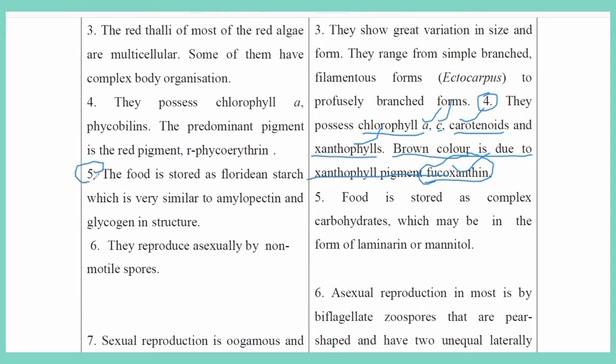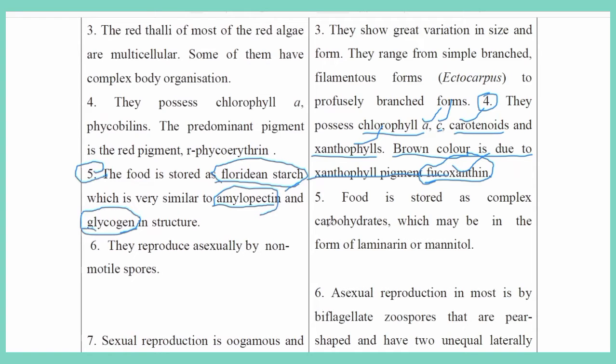Let us go to the fifth point. In red algae, the food is stored as Floridean starch. It is most important in red algae or Rhodophyceae. Floridean starch is similar to amylopectin and glycogen.